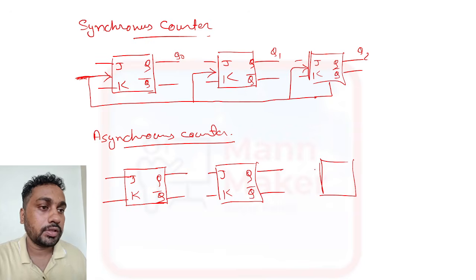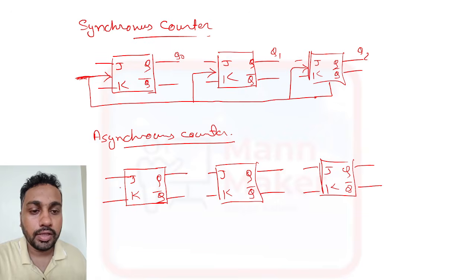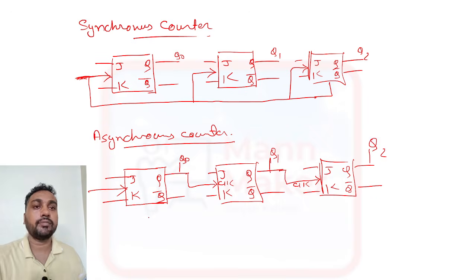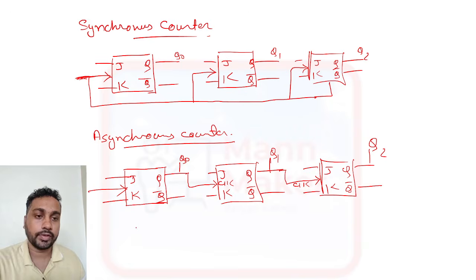Another one has J and K, Q and Q bar. Here we need one clock, this is your clock signal, and this output will go here and produce the clock. Here also we take the Q0 output, and the same goes on. So this is the diagram for synchronous counter and asynchronous counter.